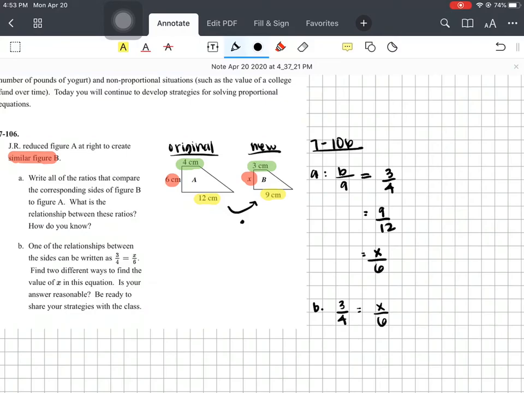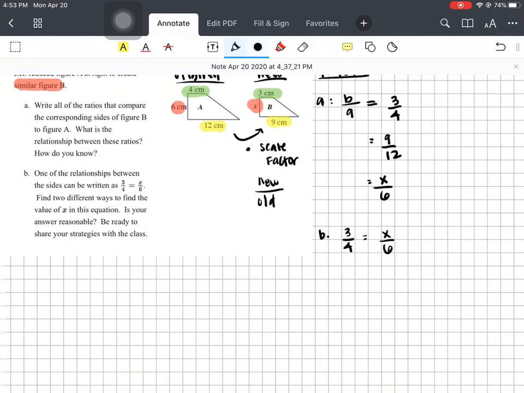Just a side note, the scale factor is the new over the old. So each one of these that we use, 3/4 or 9/12, when you reduce or simplify it, it'll still be the same fraction. All right. So one of the relationships between the sides can be written as 3/4 equals X over 6. Find 2 different ways to find the value of X in this equation.